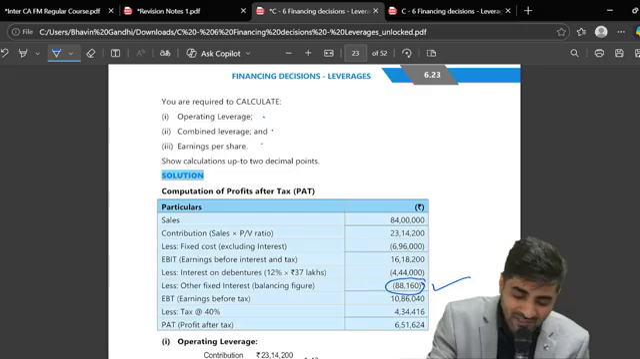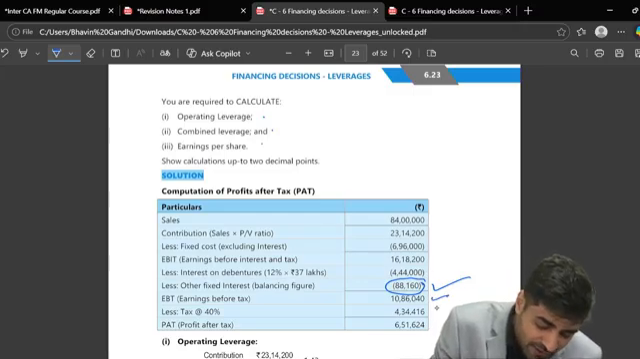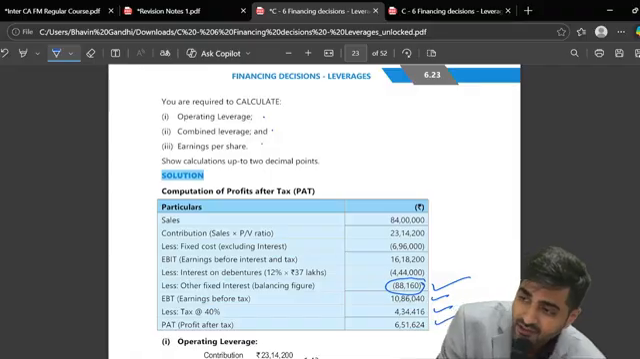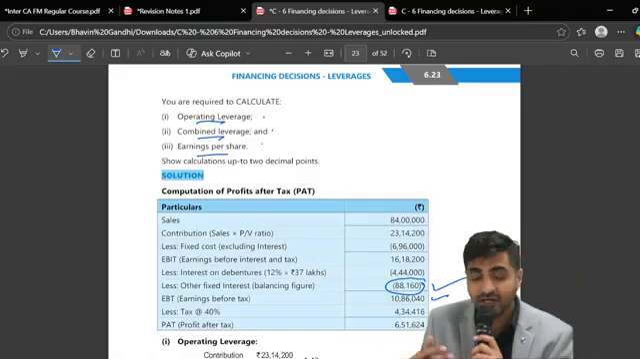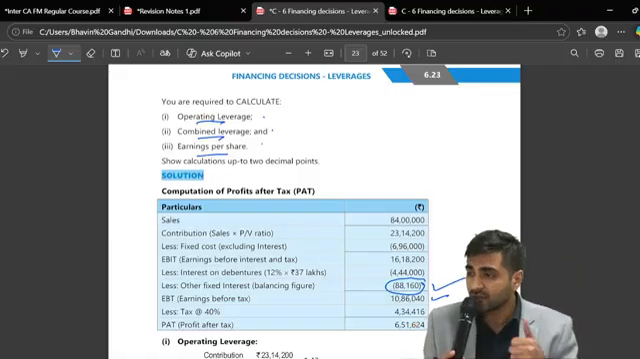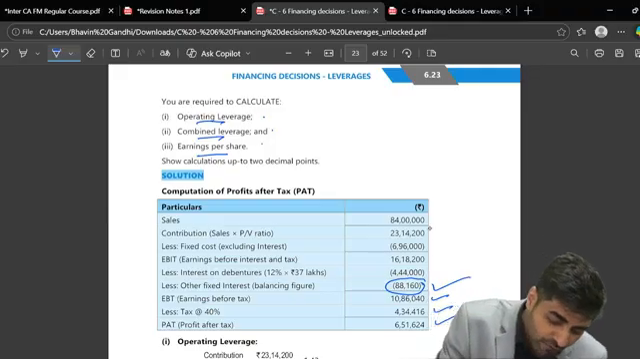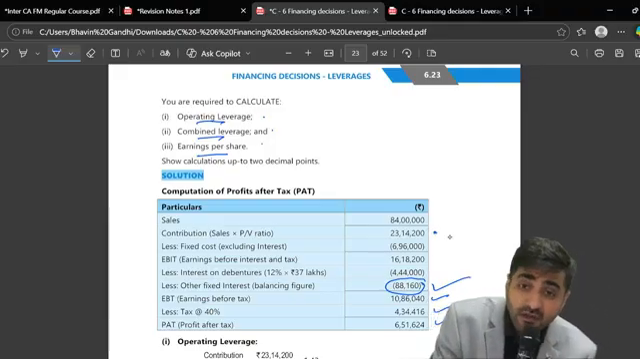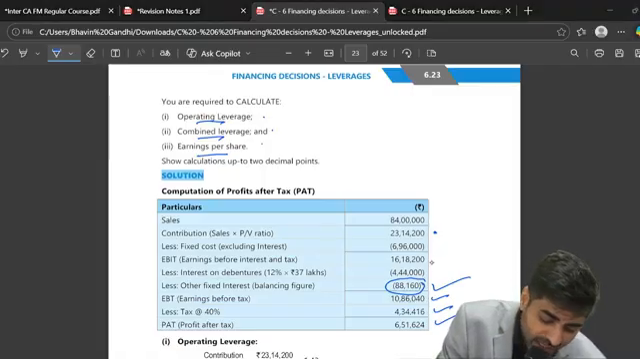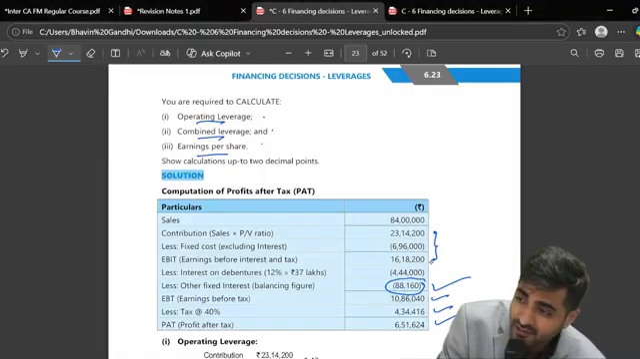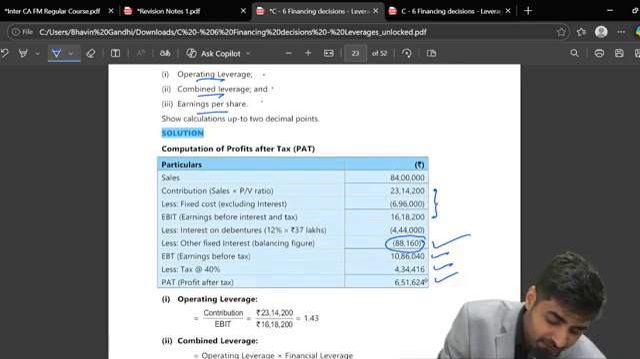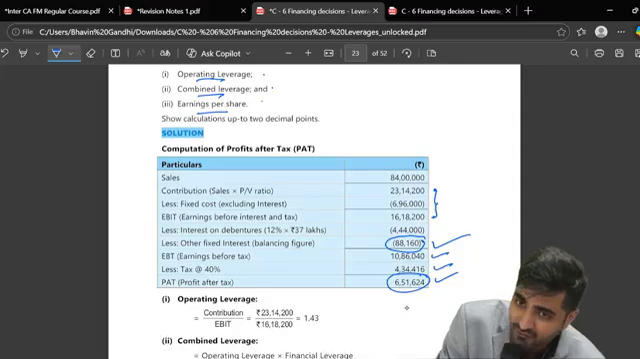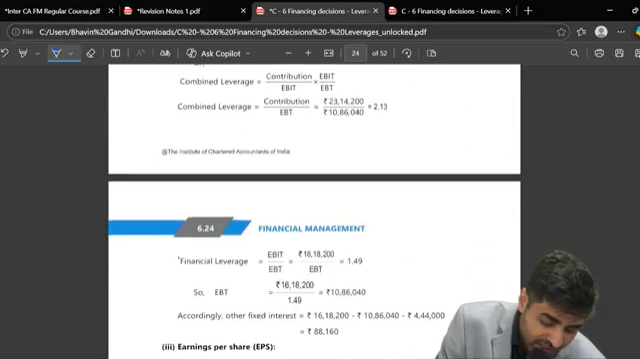And then the question is normal only. Then we are going to get your EBT less tax. We are going to get your NPAT. Then they have told you to calculate OL, CL, EPS. So OL, what's the formula? Everyone in one voice. Contribution upon EBIT. Do you have contribution? Do you have EBIT? So contribution upon EBIT will give you your OL. And then what's your CL? OL into FL. And what's your EPS? Net profit for equity shareholders, we divide that by number of equity shares. Have you all understood this?